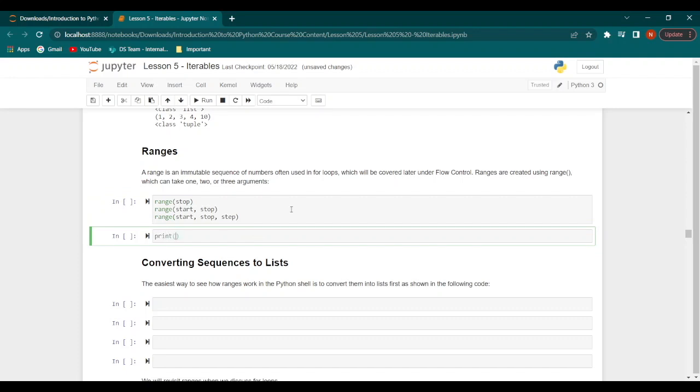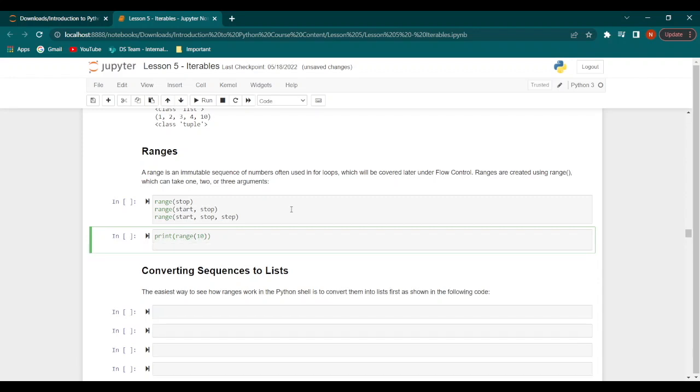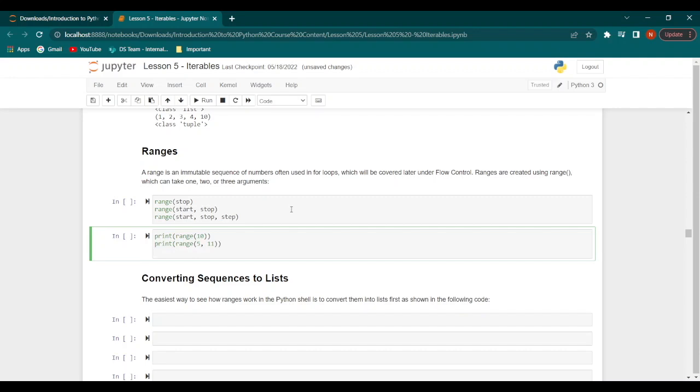Now let's have a look at some examples. We can say print range(10). This will print values in a range starting at 0 and ending at 9. Then we will say print range(5, 11), which will print values starting at 5 and ending at 10.